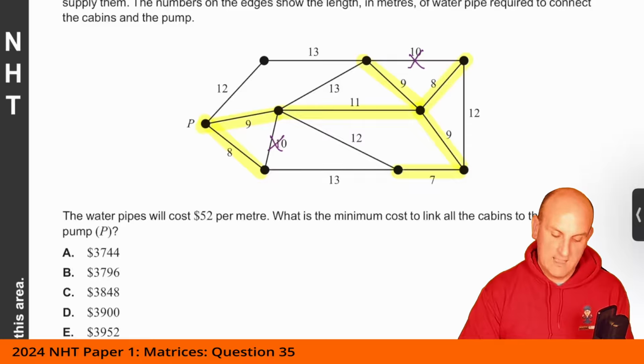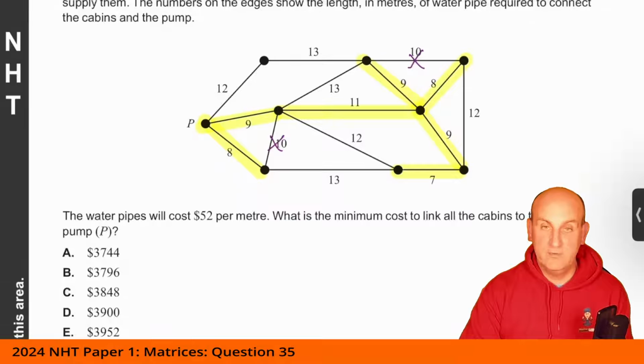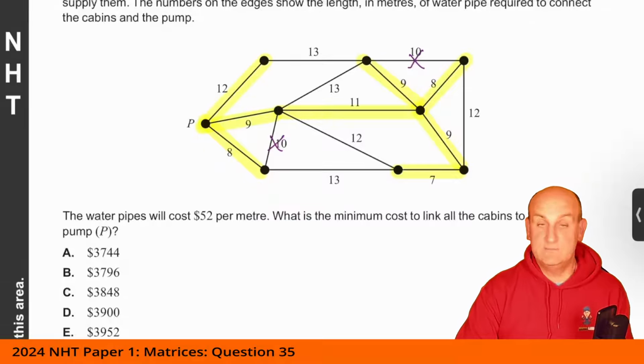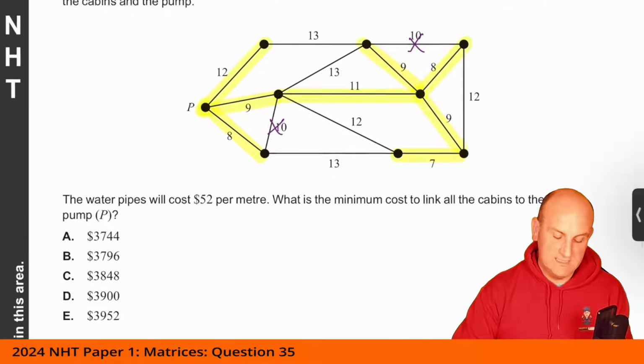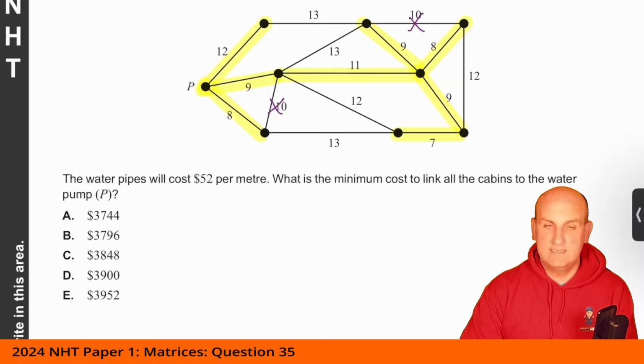And I'm almost there. How am I almost there? Because I've almost connected all of my points together. All I've got to do is go 12. And believe it or not, that is it. That is my minimum spanning tree. So much easier than Prim's algorithm.